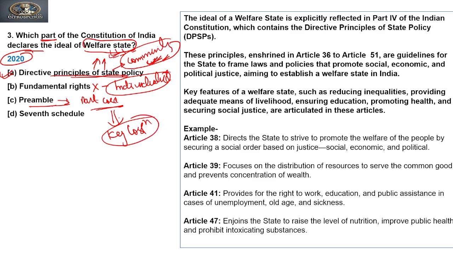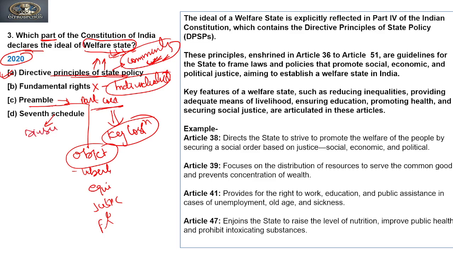It has an objective only to achieve the objectives mentioned in the preamble: liberty, equality, justice, and fraternity. Right? So the seventh schedule, again, we have seen, is a division of power between two governments, that is central and state government, through the list.